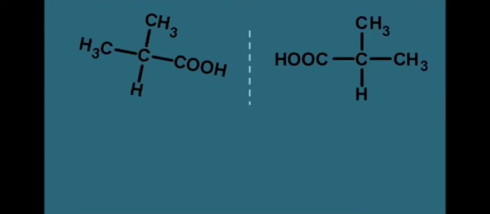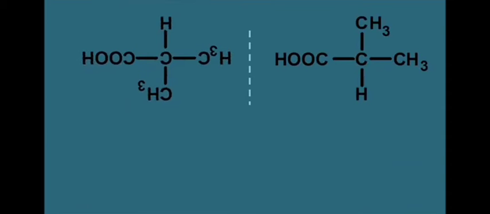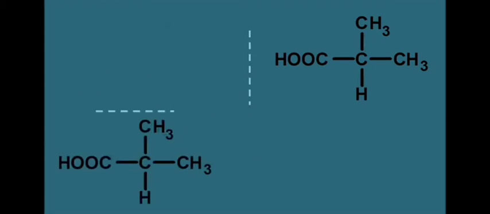Now we are going to rotate this structure by 180 degrees. When we rotate, the horizontal groups are in the same position, but the vertical groups are in the opposite way. So let us flip this structure. When we try to flip this structure, we will get the structure like this. You can see that it gives the same structure as its mirror image. So these two structures are superimposable.